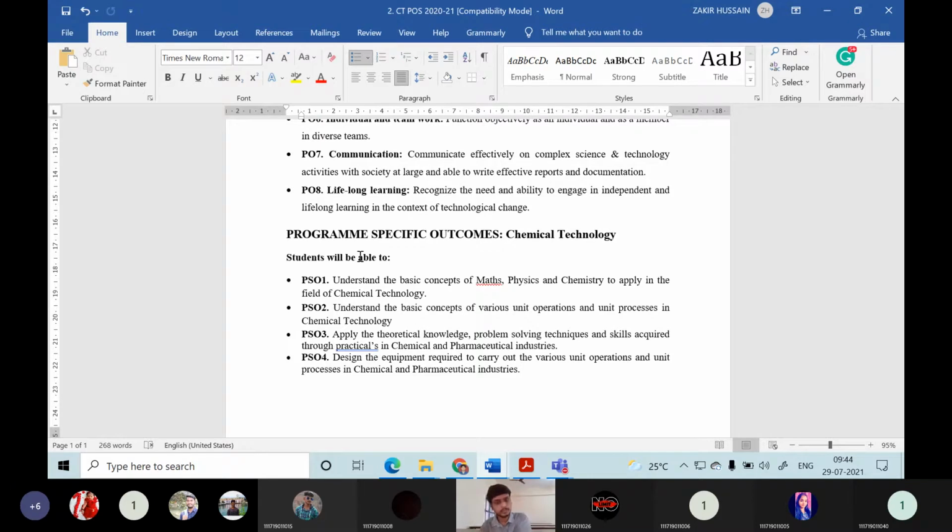But from the fifth semester, in the fifth and sixth semester, you will be learning more chemical engineering courses. So to adopt more quickly this changing dynamics from the normal mathematics, physics, and chemistry courses to chemical engineering, you need to be strong in the basic concepts of every science course like maths, physics, and chemistry, so that you can easily apply the fundamental principles of these science courses in chemical engineering. So the program specific outcome, that is the chemical technology outcome, first one is understanding the basic concepts of mathematics, physics, and chemistry to apply in the field of chemical technology.